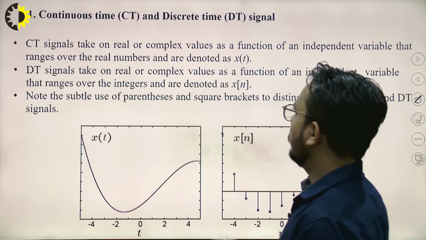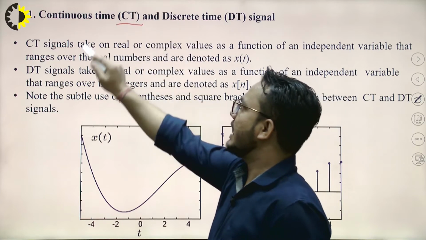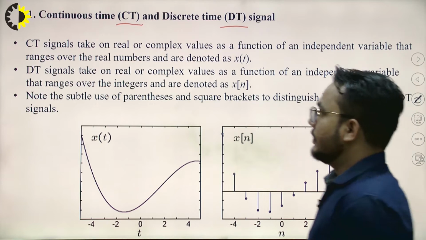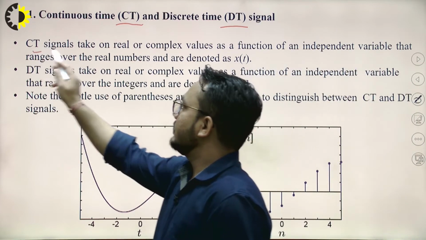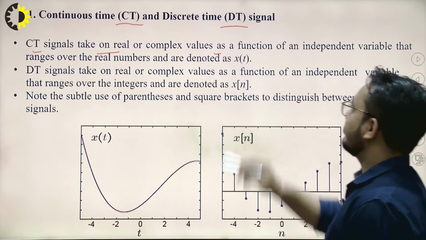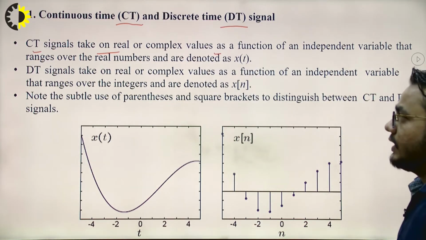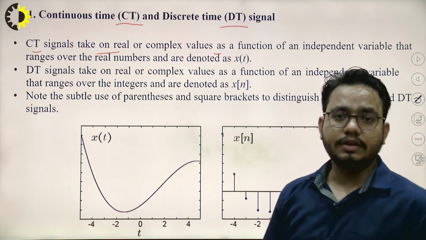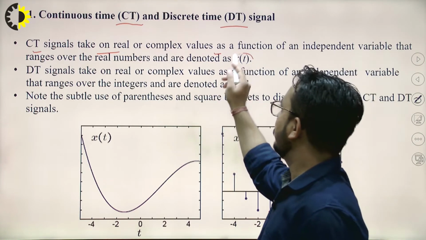Continuous time signal or discrete time signal, abbreviated as CT and DT. Okay, so continuous time signals take on real or complex values as a function of an independent variable that ranges over any real number and is denoted by x of t.